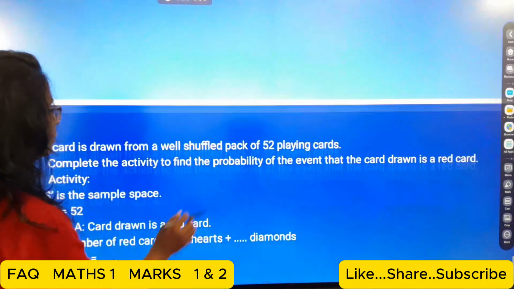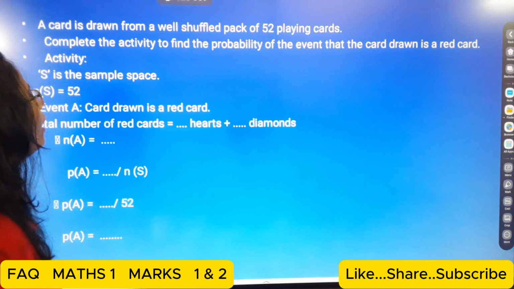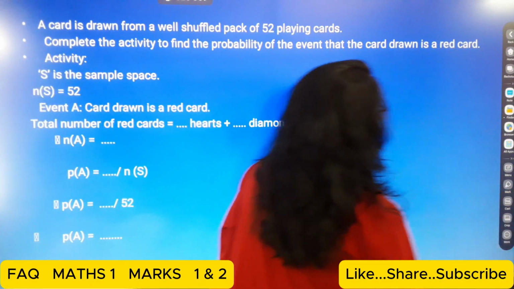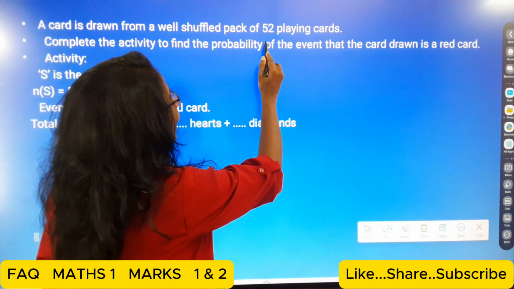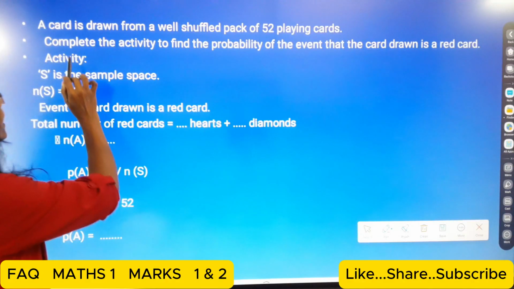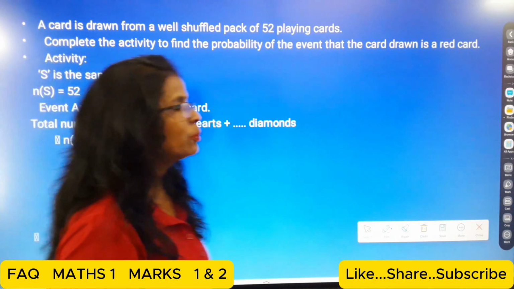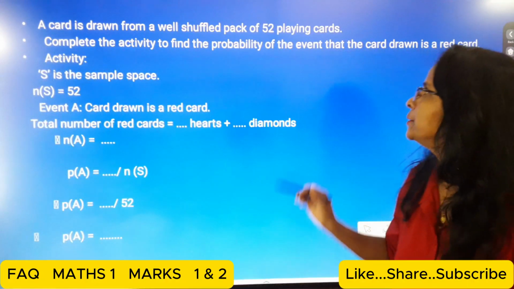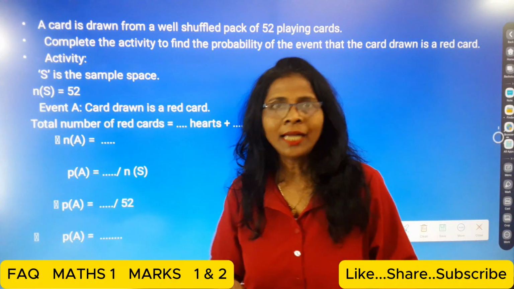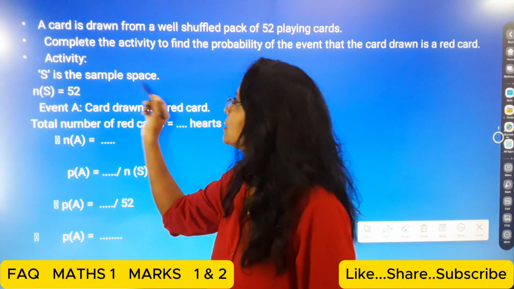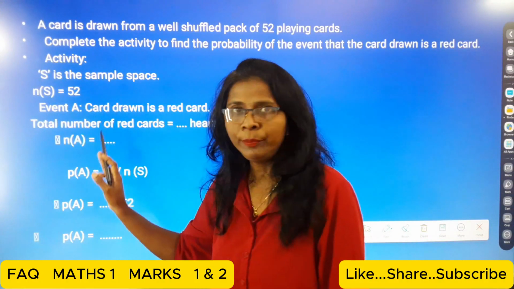Then students, here a card. Yes, a very important question, students. A card is drawn from a well shuffled pack of 52 playing cards. Then complete the activity to find the probability of the event that the card drawn is a red card. The drawn card is a red card. So S is the sample space, n of S is equal to 52.